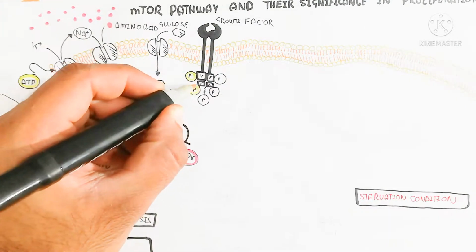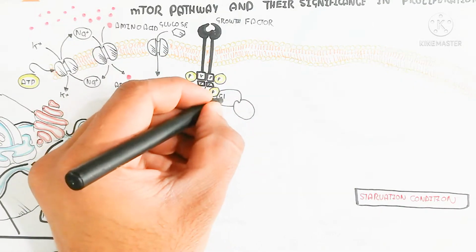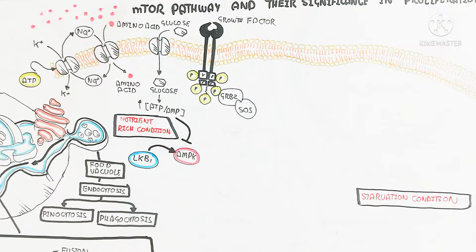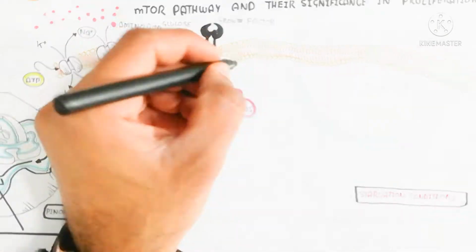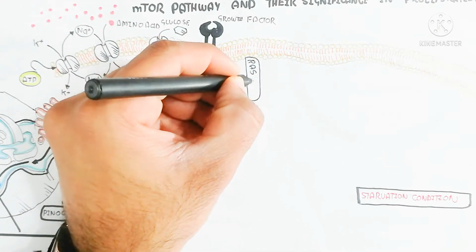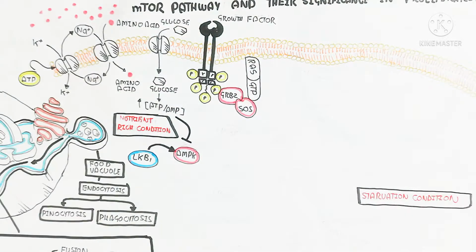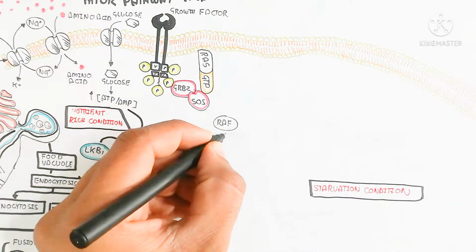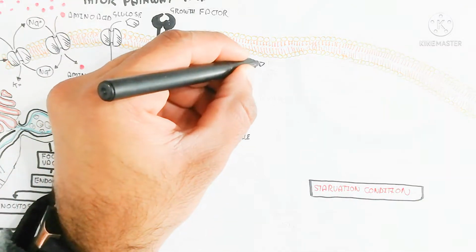While here the tyrosine kinase receptor is attached with a growth factor, for example insulin and growth hormone, leading to phosphorylation, and this phosphorylation will bind growth factor receptor bound protein 2 with SOS and activate RAS, converting RAS GDP to GTP, RAS GTP. After this conversion, RAF, this is the soluble RAF. Soluble RAF means the rapidly accelerated fibrosarcoma protein is soluble, and the soluble protein can be activated with